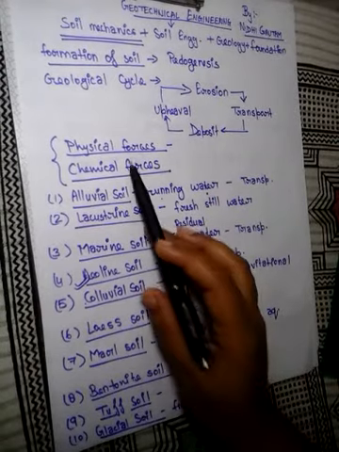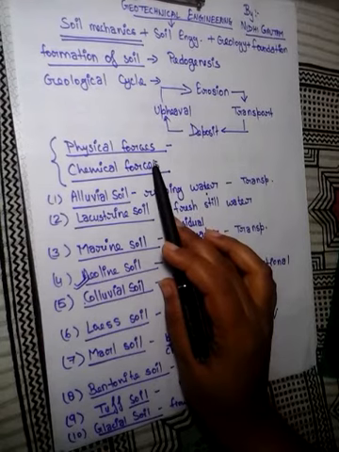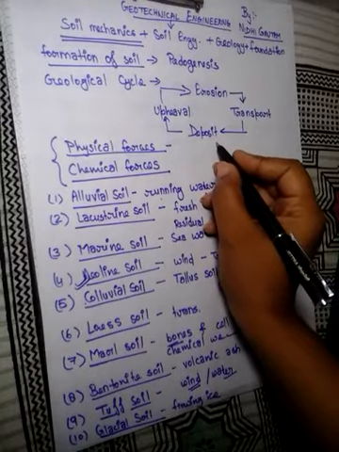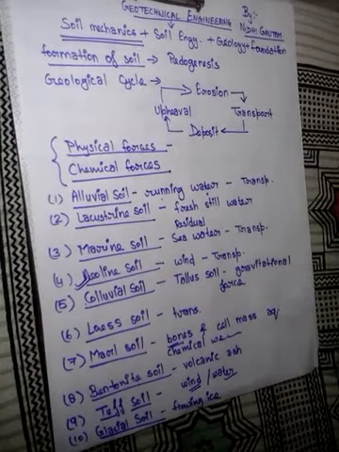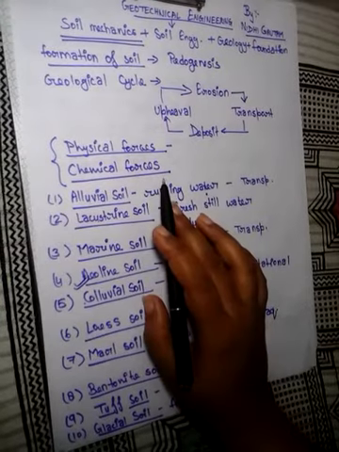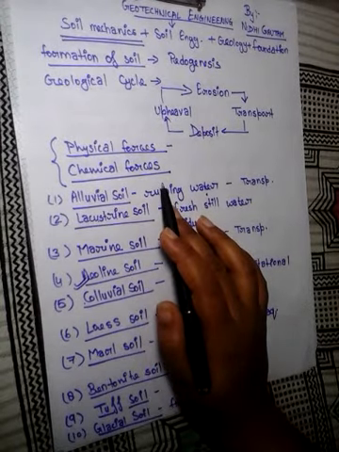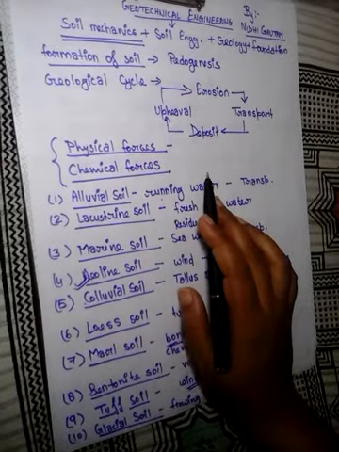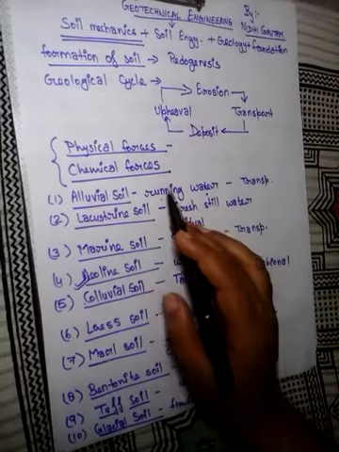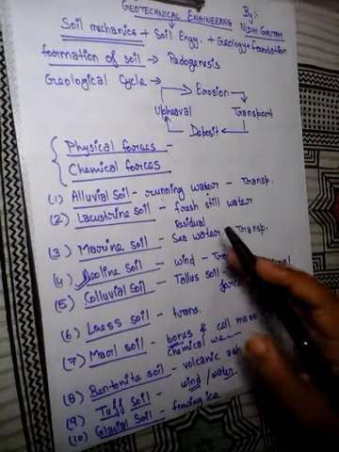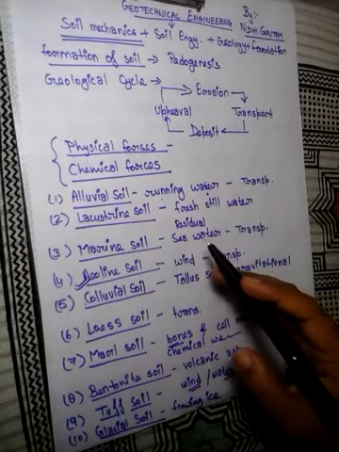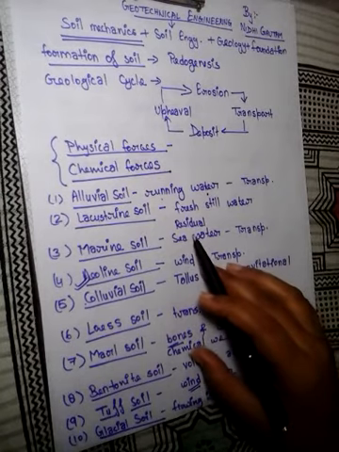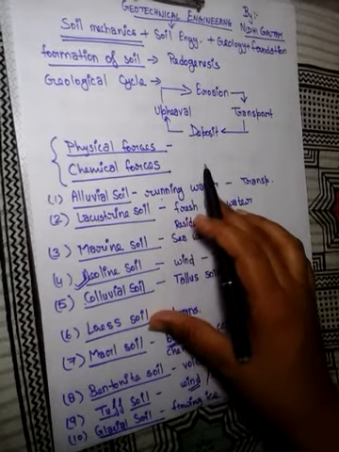Physical forces involved in weathering of rocks are flowing water, ice, wind and gravity, etc. And chemical forces involved in weathering of rocks are oxidation, reduction and carbonation, etc. The mineral constituents of the soil formed due to physical weathering are the same as that of parent rocks. But if the soil is formed due to chemical weathering, its mineral constituents are different from parent rocks.